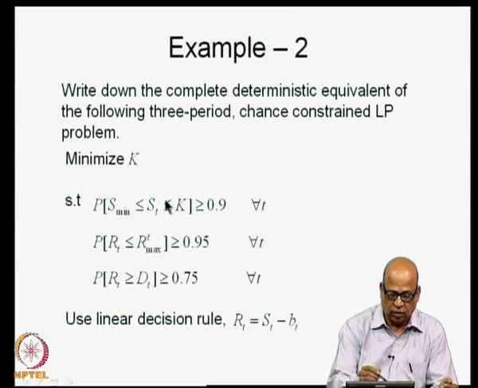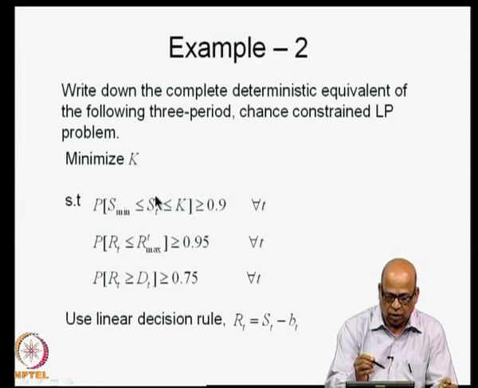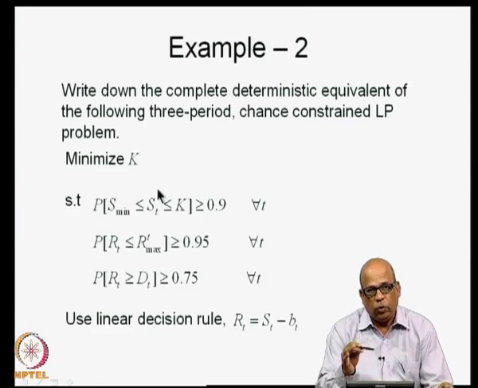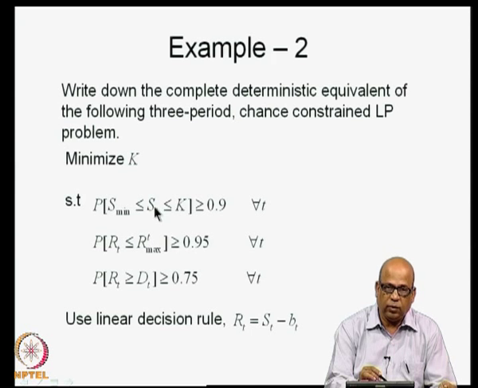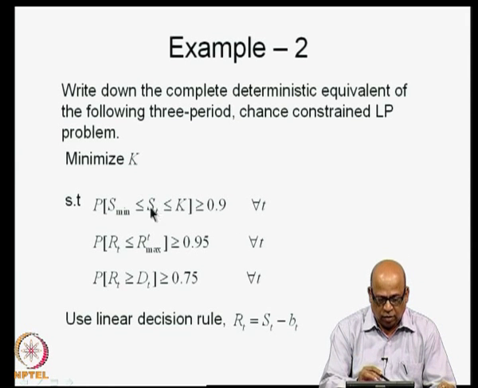Why do we write it as a chance constraint? Because ST is a function of QT. QT is a random variable, the inflow to the reservoir during the time period T, and therefore ST becomes a random variable. Therefore, we write this in this particular form, the chance constraint form.